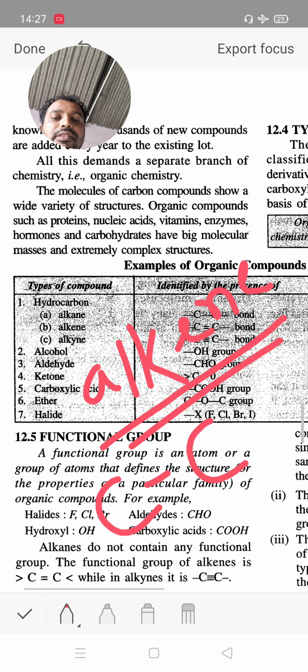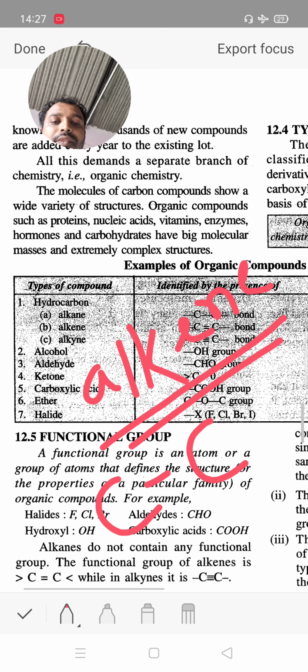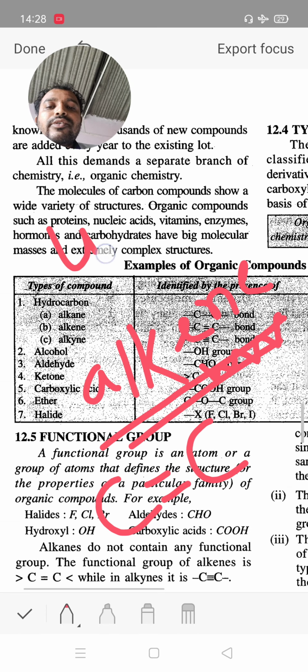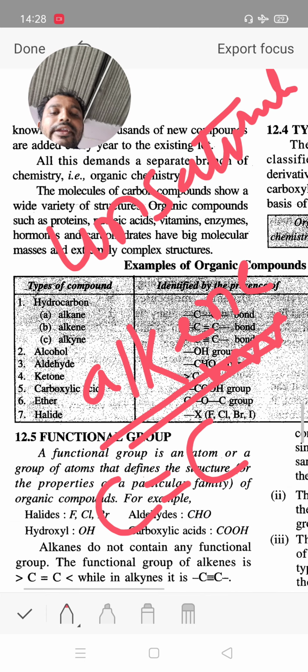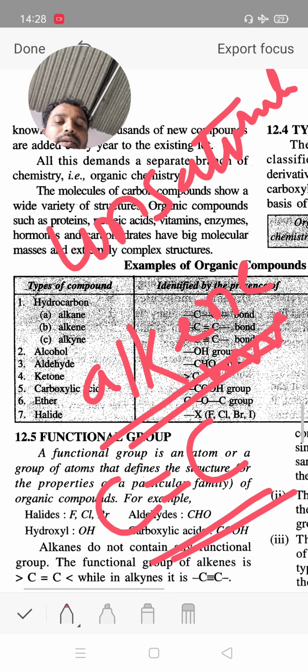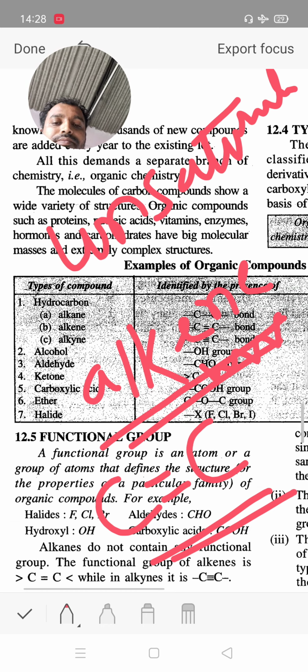Next, alkene: the suffix ANE is substituted by ENE, showing the presence of a double bond. Alkene is an unsaturated hydrocarbon containing a carbon-carbon double bond.